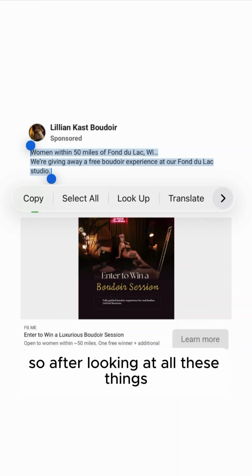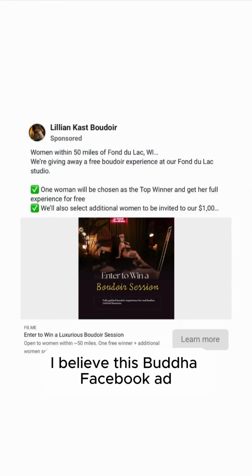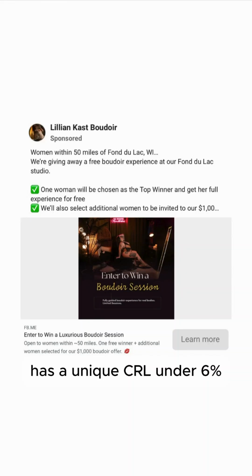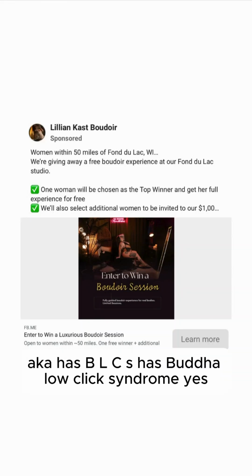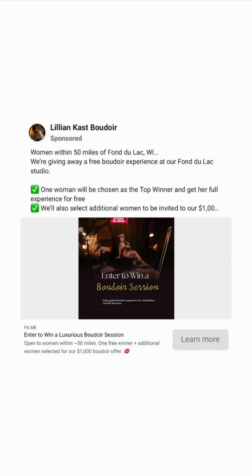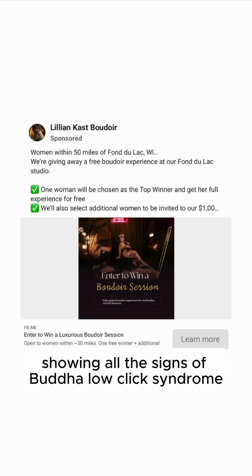So after looking at all these things, I believe this Boudoir Facebook ad has a unique CTR under 6%, aka has BLCS, has Boudoir low click syndrome. Yes, I do. I believe this is showing all the signs of Boudoir low click syndrome.